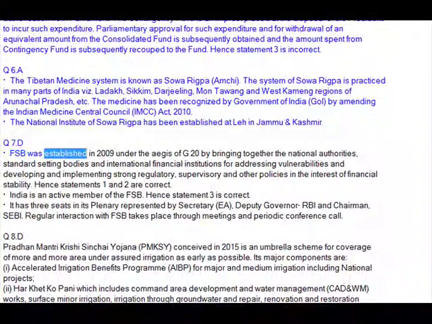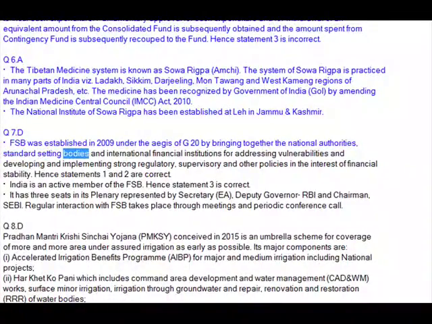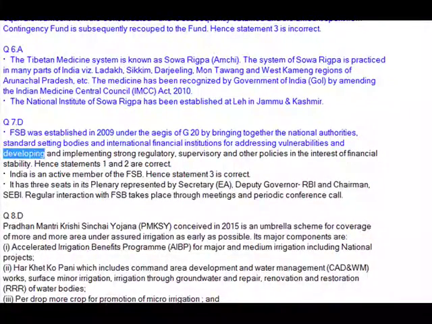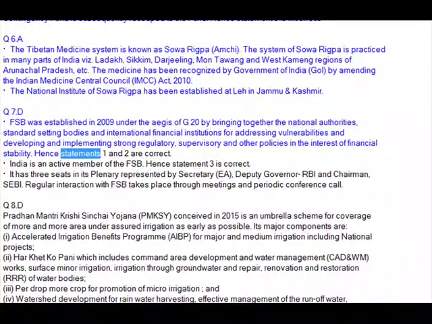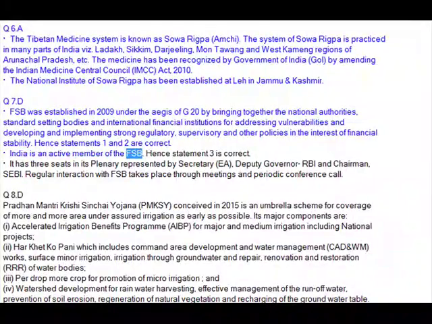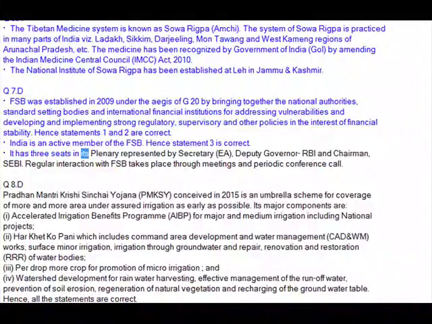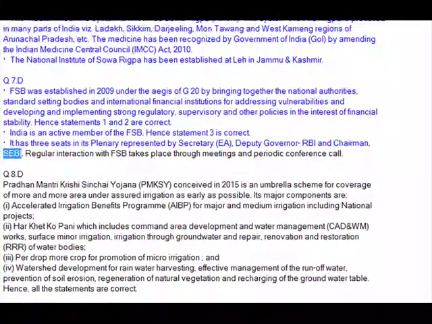Q7. The FSB was established in 2009 under the aegis of G20 by bringing together the national authorities, standard-setting bodies and international financial institutions for addressing vulnerabilities and developing and implementing strong regulatory, supervisory and other policies in the interest of financial stability. Hence Statements 1 and 2 are correct. India is an active member of the FSB. Hence Statement 3 is correct. It has 3 seats in its plenary, represented by Secretary, Deputy Governor, RBI and Chairman, SEBI.